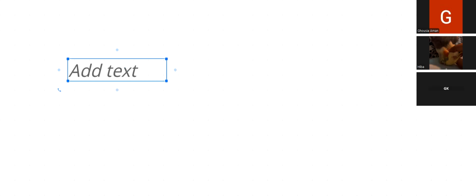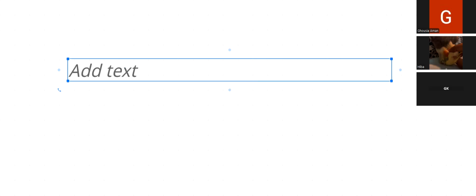Okay. So covalent bonding takes place between the non-metals. Covalent bonding takes place between the non-metals.